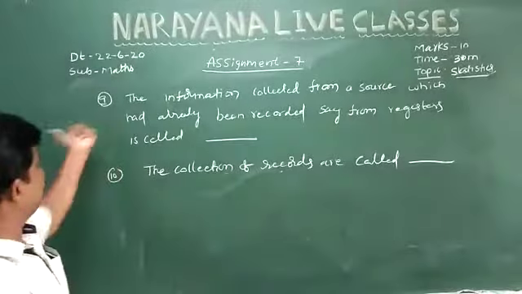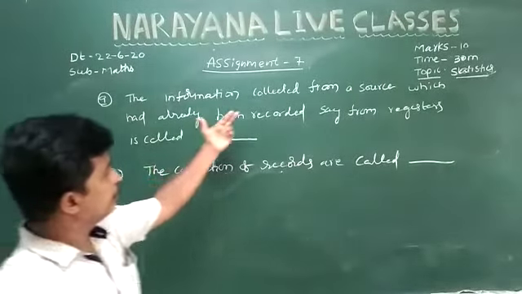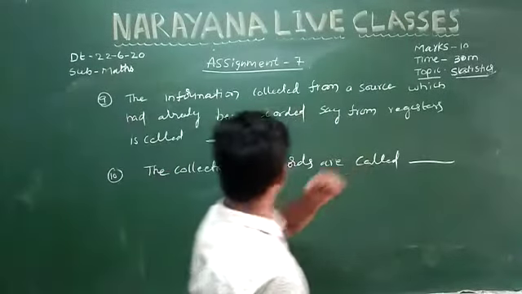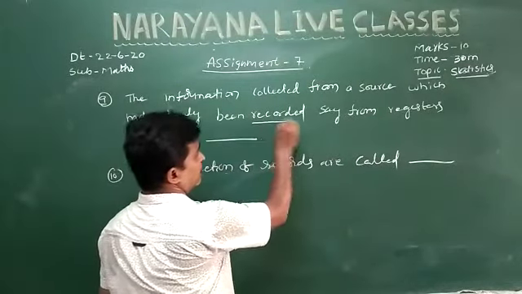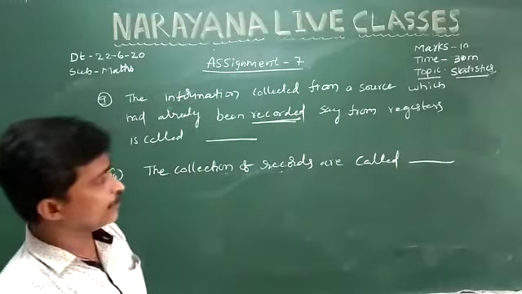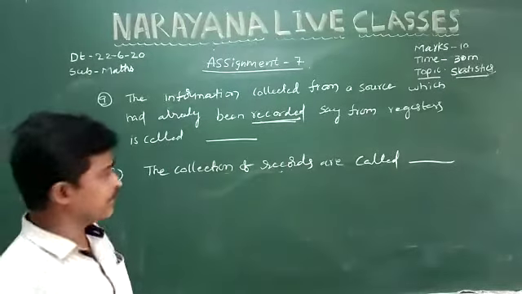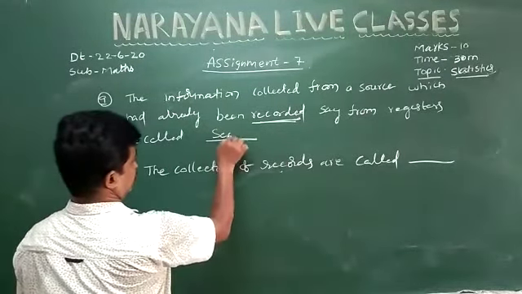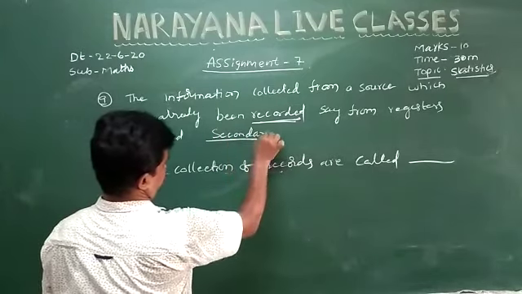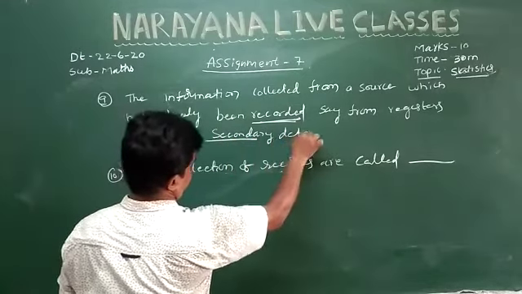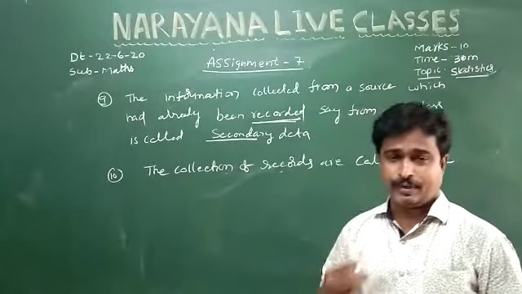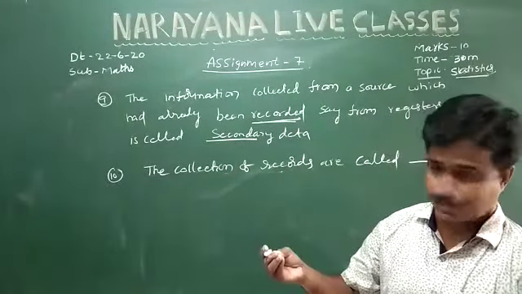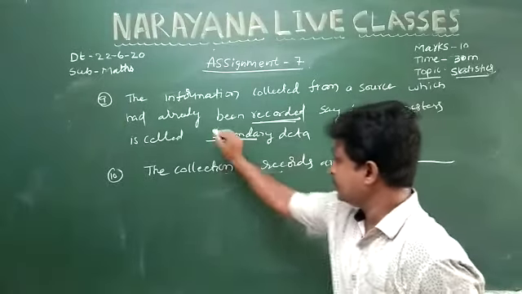Coming to question number 9, the information collected from a source which had already been recorded, say from registers, is called secondary data. Already we know primary data. After primary data, the next order is called secondary data.